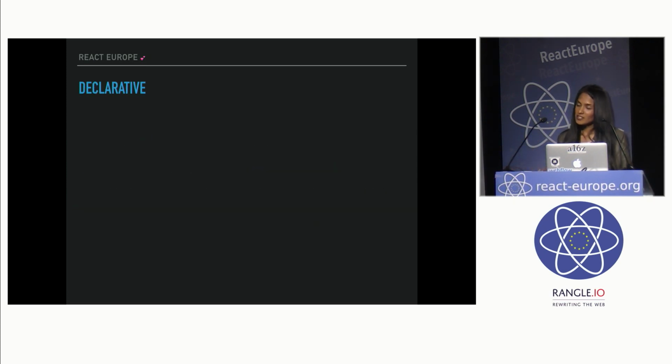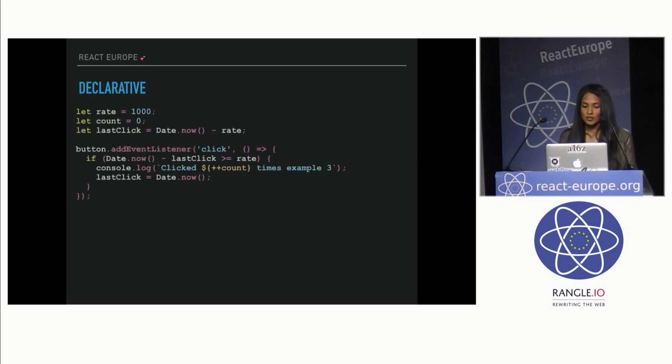And similarly, RxJS also gives you a very declarative way of handling your event logic. So let's say you want to count the number of clicks with the throttle rate of 1 second. If you didn't have this declarative way, you might have a counter. You might keep track of how many clicks with various counters and variables, and you might have listeners, and this is how you might define your logic.